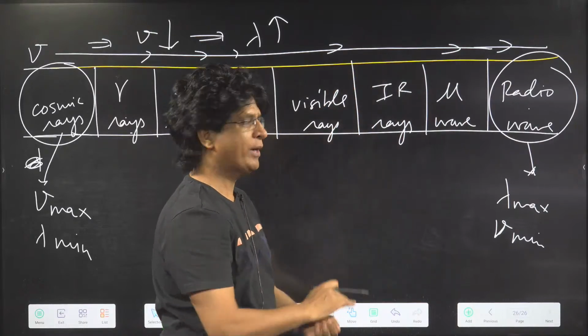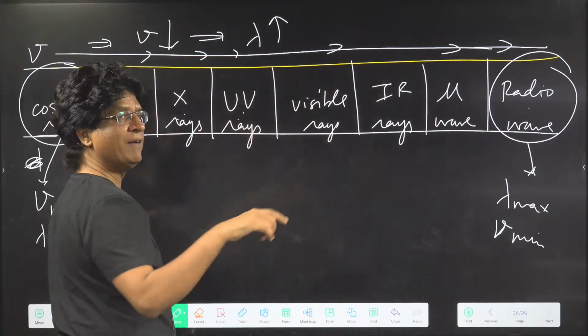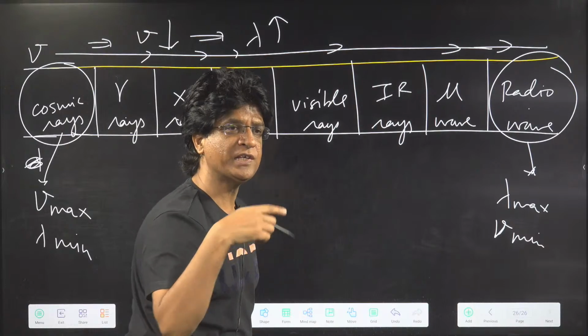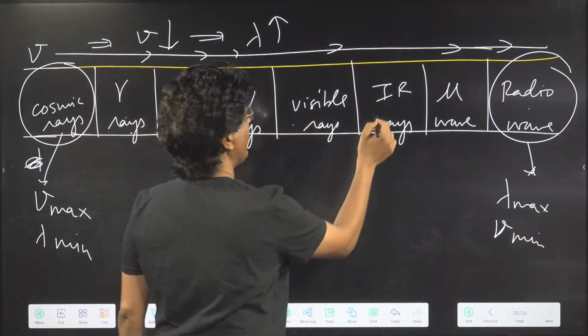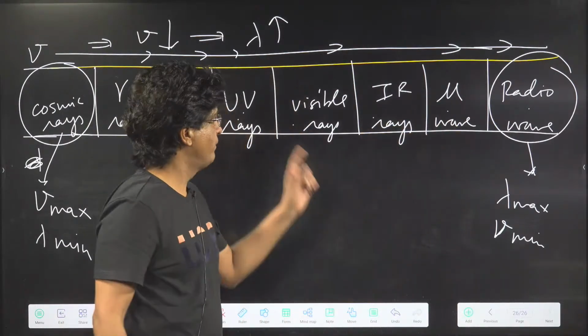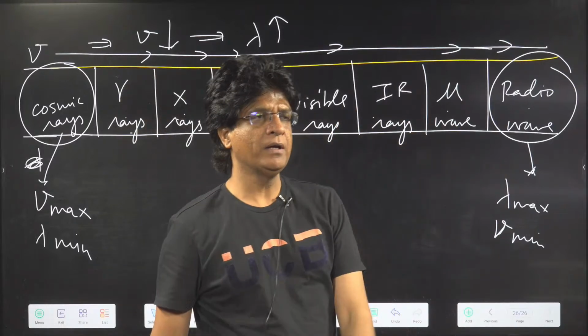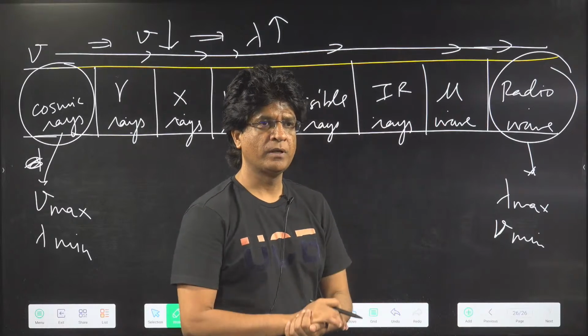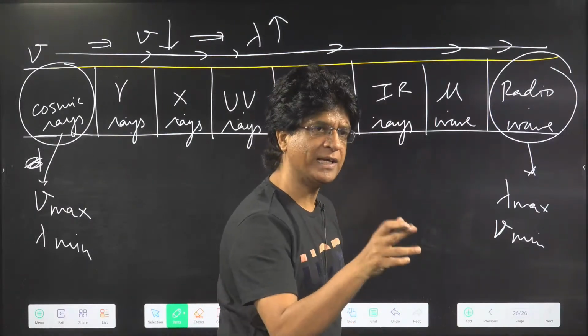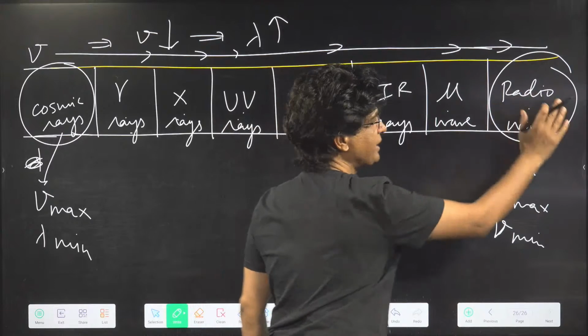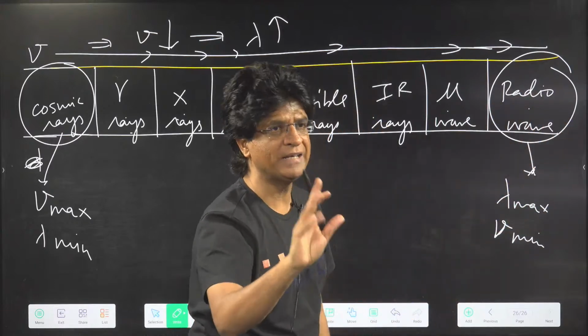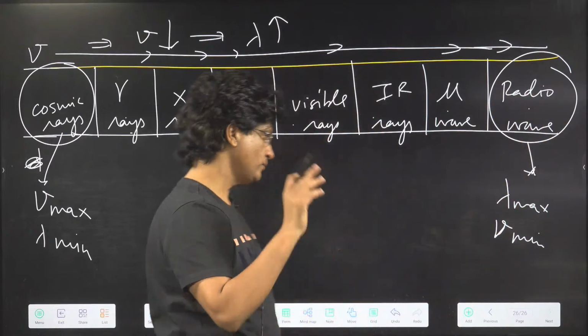Remember that? Now tell me, who will have the highest wavelength among the visible, IR and micro? Among these three, micro will have the highest wavelength. As you keep on moving right, the wavelength keeps on increasing. Yes or no? Good one.